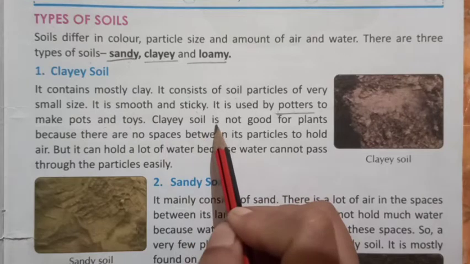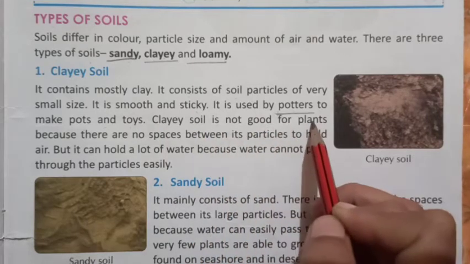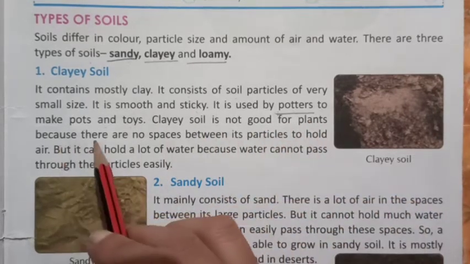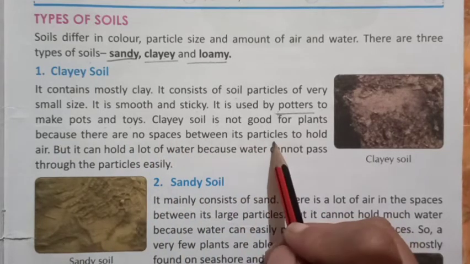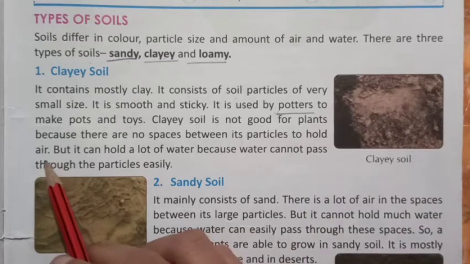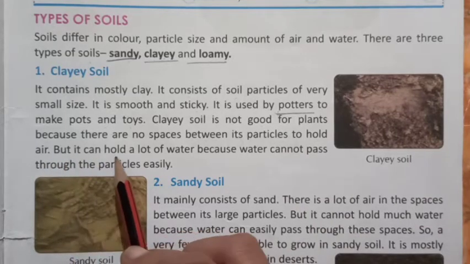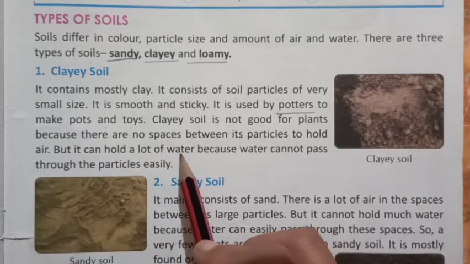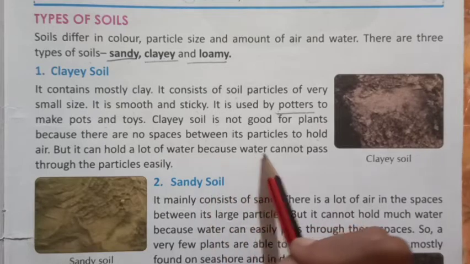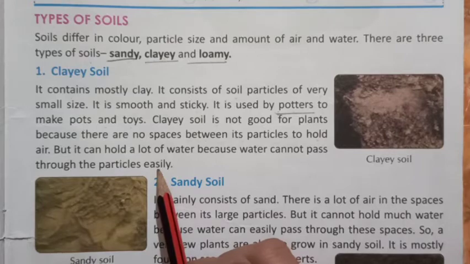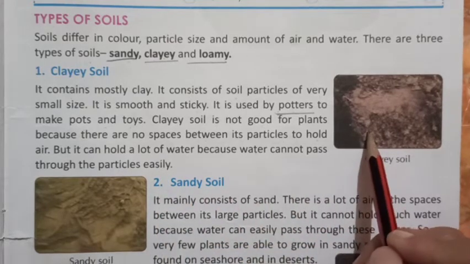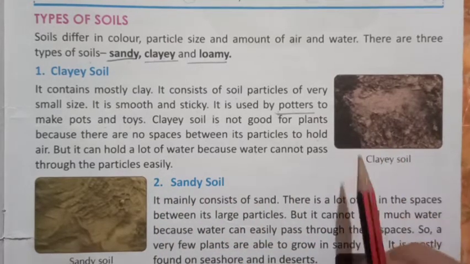Clayey soil is not good for plants because there are no spaces between its particles to hold air, but it can hold a lot of water because water cannot pass through the particles easily. This is the picture of a clayey soil.